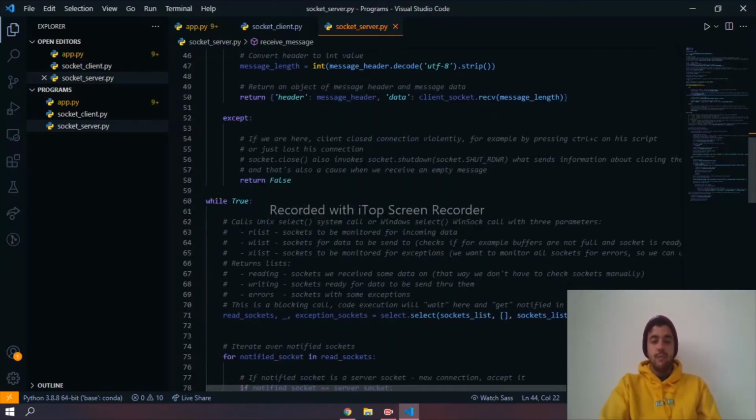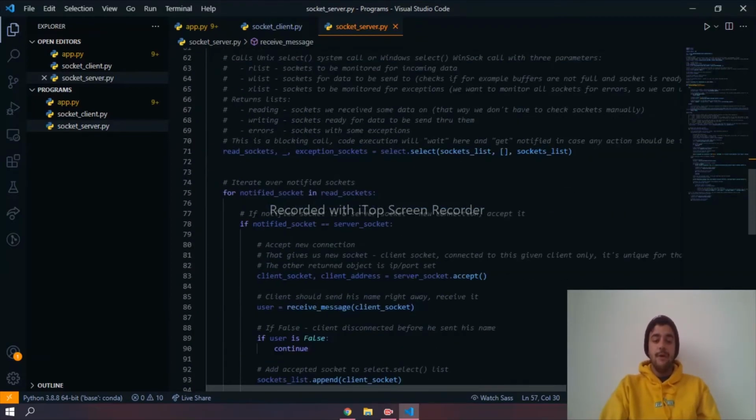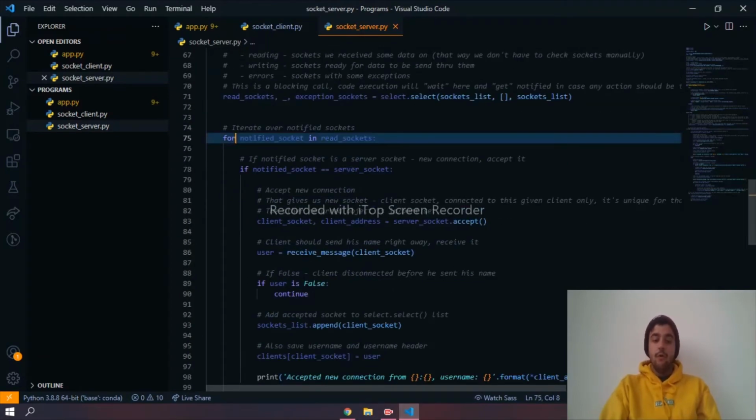If we have an exception in case the user closes the connection violently, like it's the case of Control C, or just closes the program, that's why we have this exception. But in other case, we iterate over the notified sockets, like it's the case in this for loop.